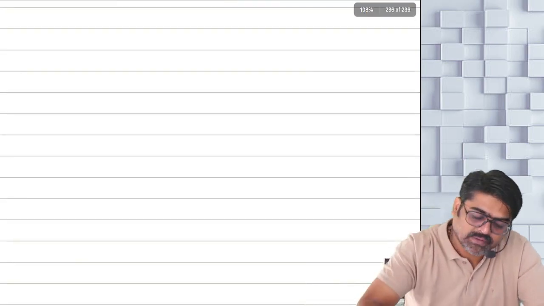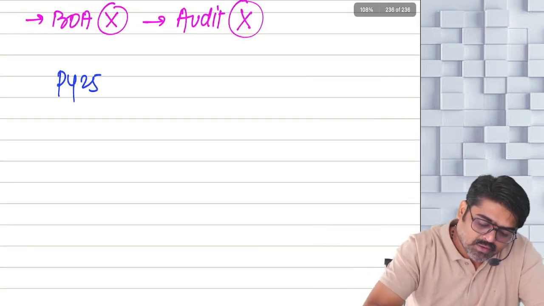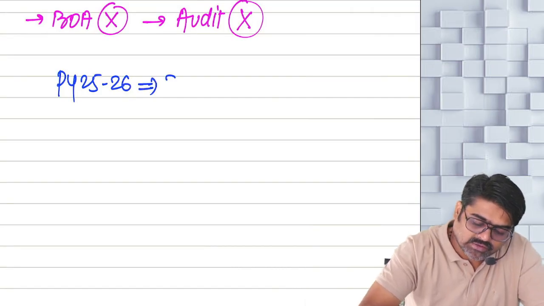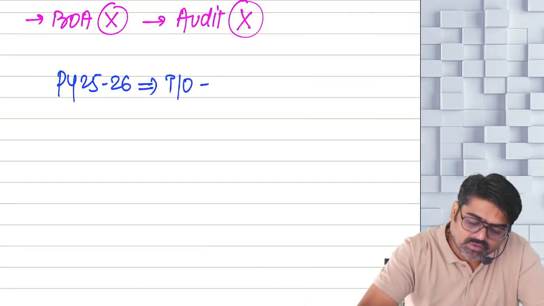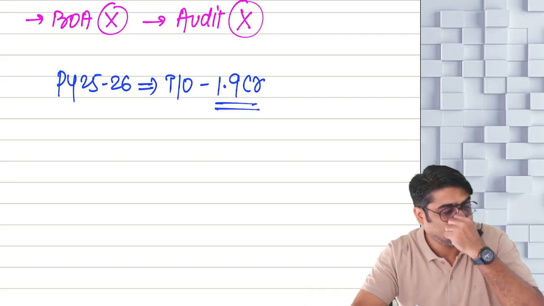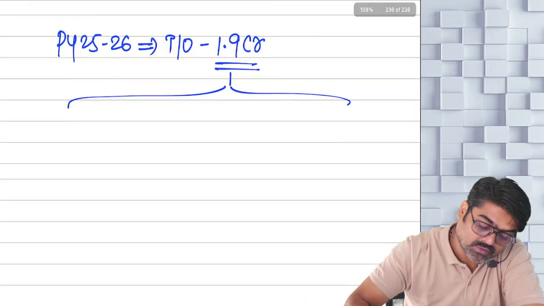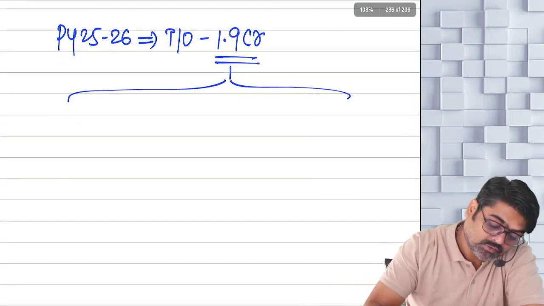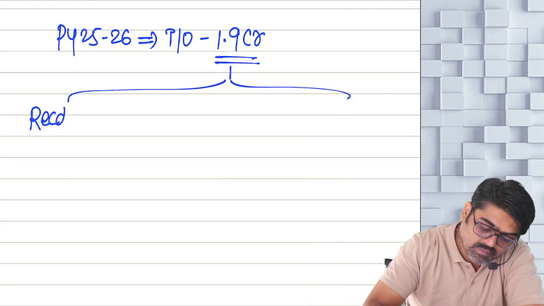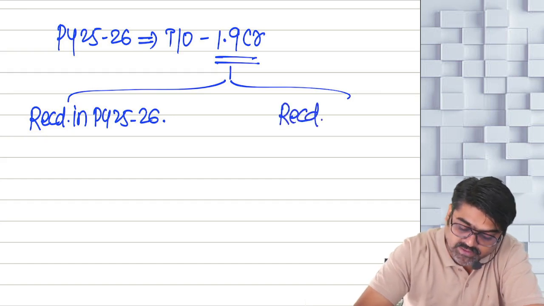So for example, the turnover in the business for the current previous year, meaning your previous year 25-26. In this year your turnover was, say for example, 1.9 CR. Now out of this turnover, some turnover is received in previous year 25-26 itself, and some turnover is received in the next year, meaning received in previous year 26-27.